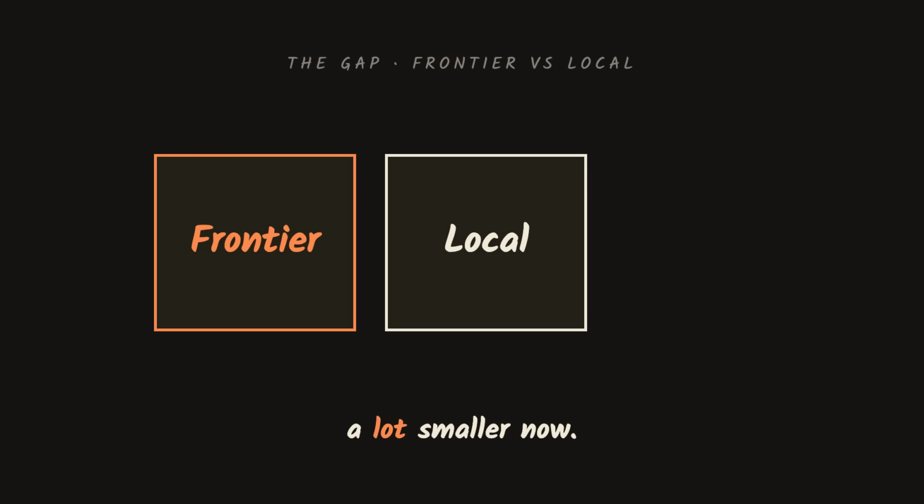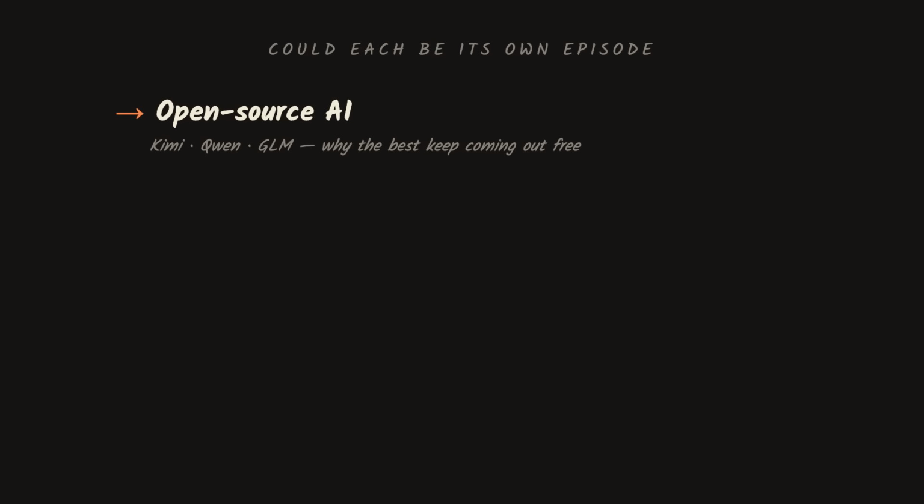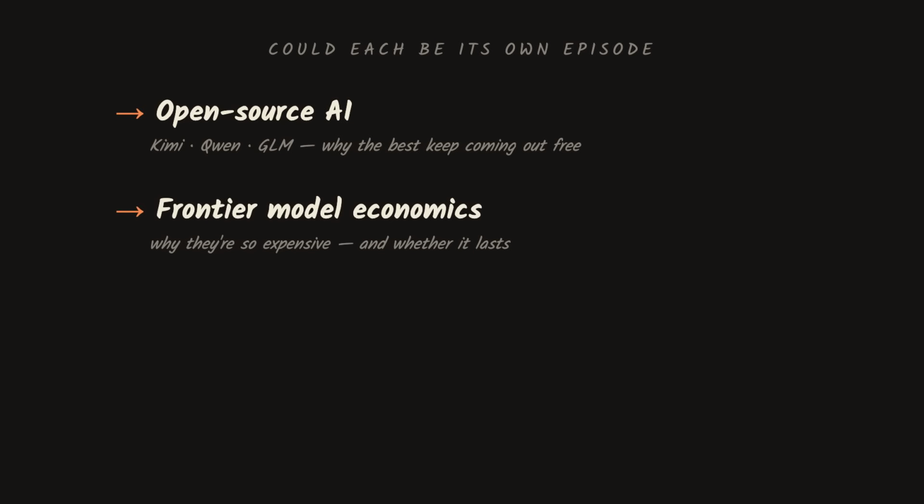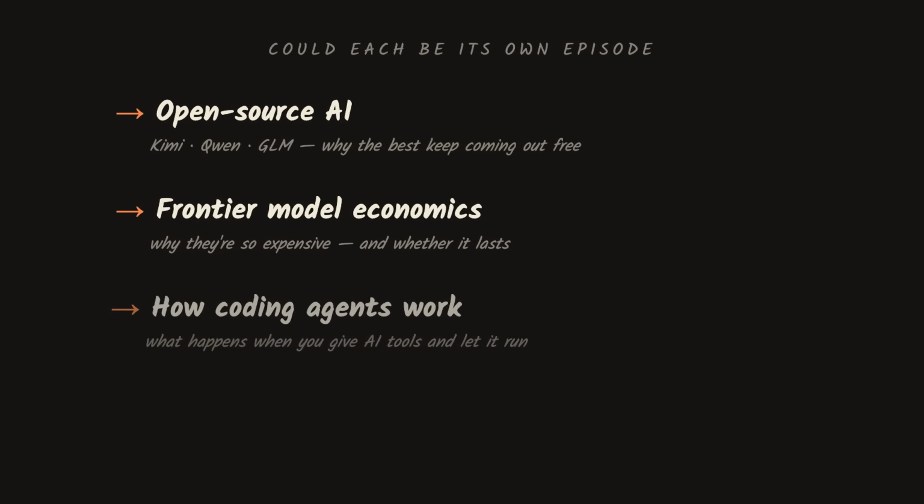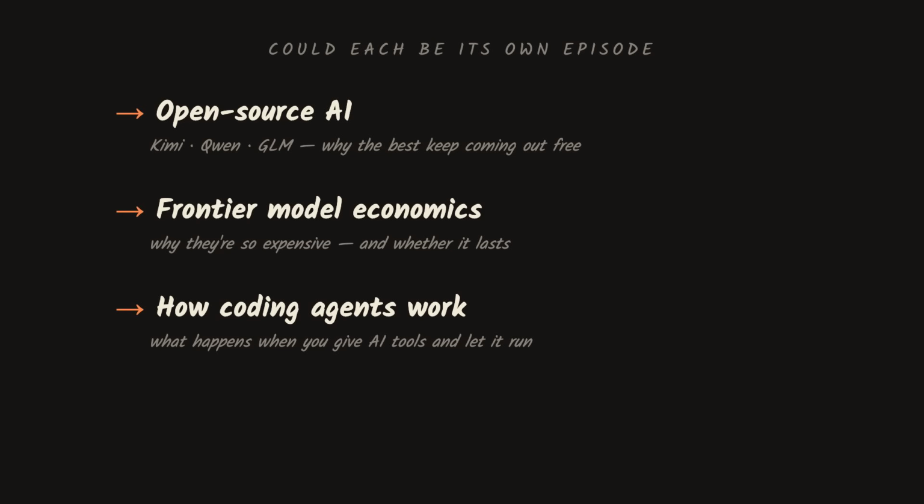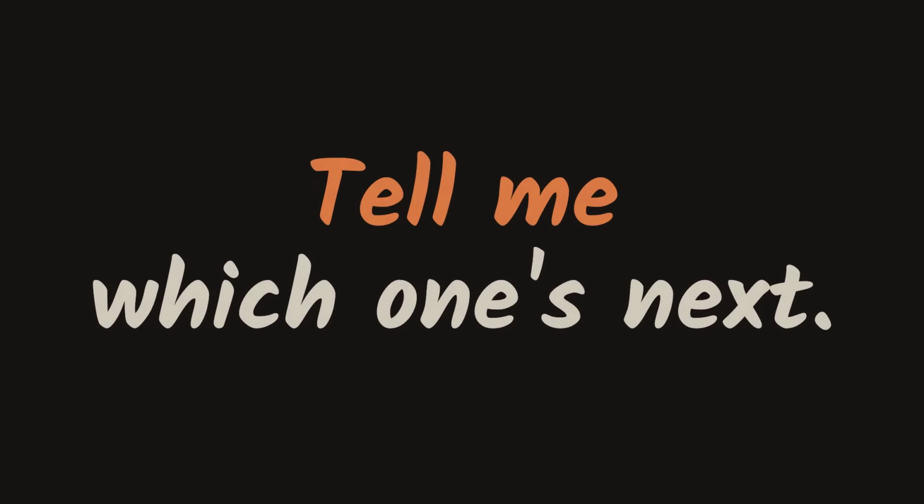A few things we touched on could each be their own episode. The open source AI landscape right now, Kimi, Qwen, GLM, all these labs racing, and why the best models keep coming out for free. Why frontier models are so expensive, the token economics behind those prices, and whether they can last. Or how coding agents actually work under the hood. What happens when you give AI tools and let it run? If one of those is what you want next, tell me.